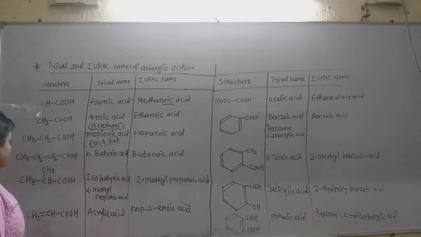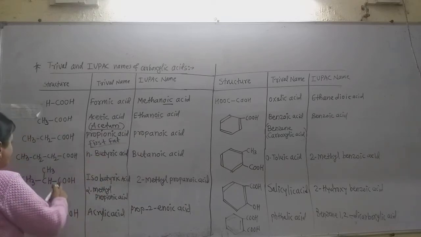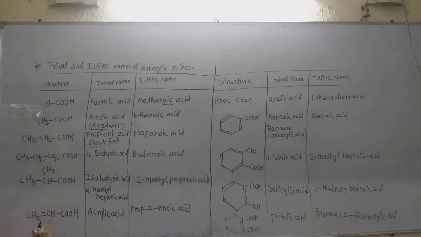Now see the next, that is the acid containing 4 carbon atoms. Now this is N-butyric acid, normal butyric acid. This word, that is the tribal name or common name, is given from butter, because butyrion means butter. In Latin, butter is called butyrion.